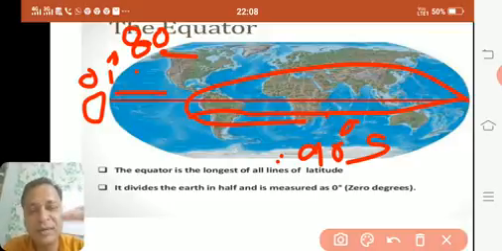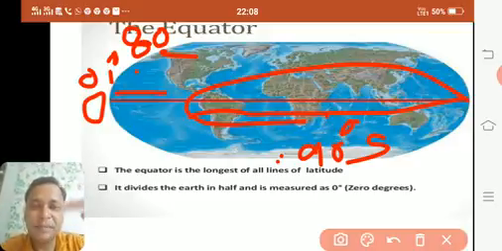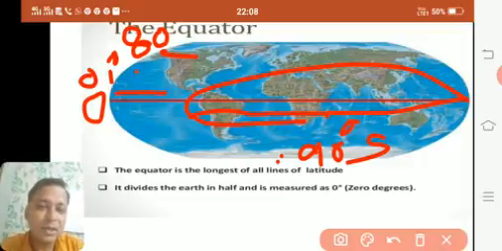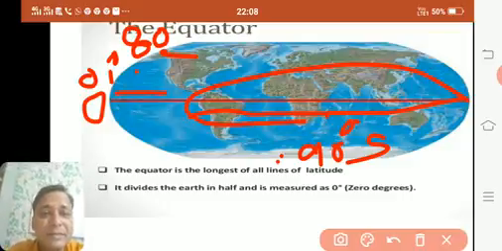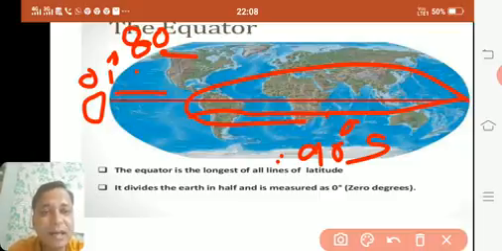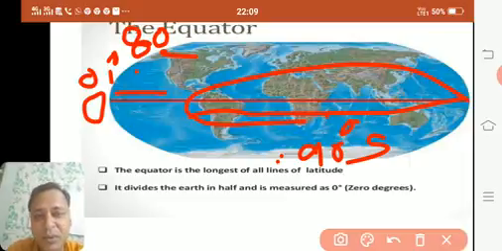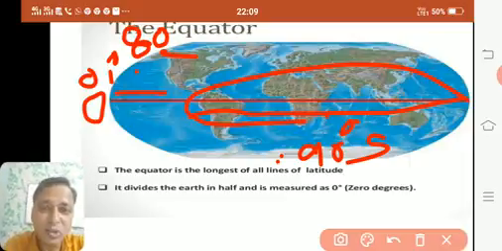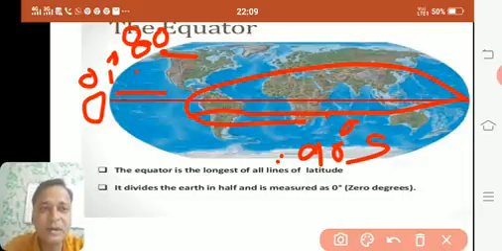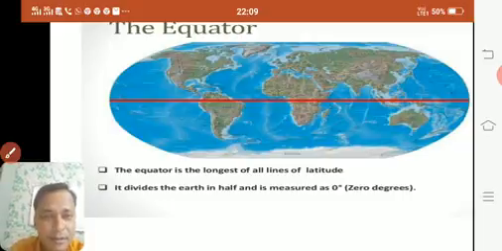So from here it is 0 degrees. From here we measure. If you go upwards, it will be north, 1 degree north, 2 degrees north, 3 degrees north. If you go downwards, it will be 1 degree south, 2 degrees south, 3 degrees south. Clear? The equator is the longest of all lines of latitude, and the most important thing, it divides the earth in half and is measured as 0 degrees. We start measurement from this equator. This is the longest latitude. Also, it divides the earth into two parts, north and south, as if cutting it in half. It starts from 0 degrees, and it is the longest latitude.